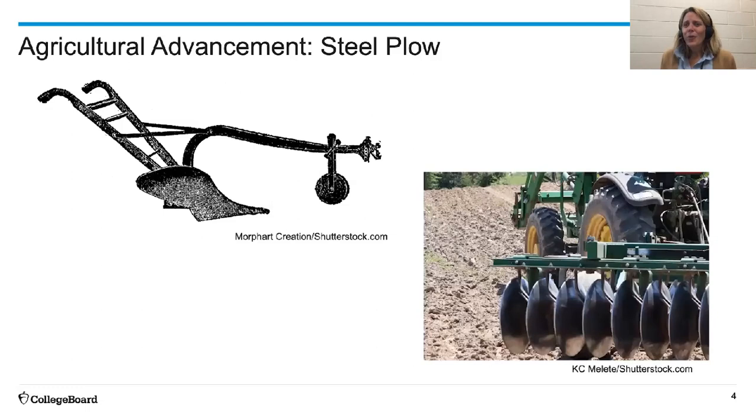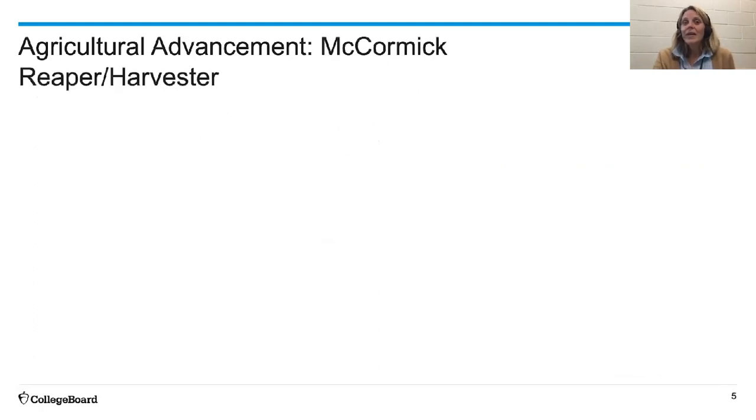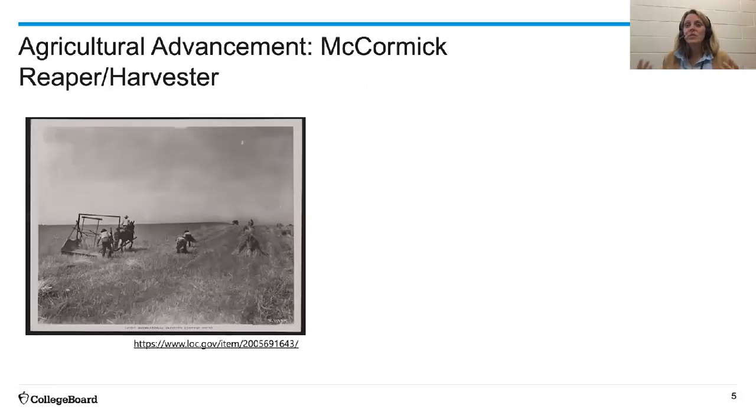Today, we're going to use big machines. Take a look at the discs on this machine as this plow is going to be able to turn and till this land so that it's ready for the next year. It allows us to clear even more without having to use our hands. So we clear the land, we plant the seeds, which we're going to talk about in a second, but we also need to be able to harvest our crops. And so this was a huge shift.